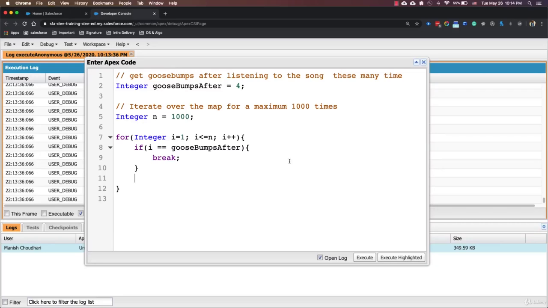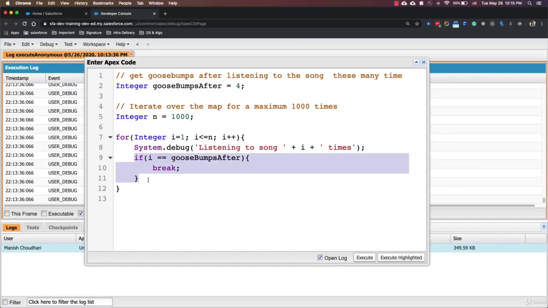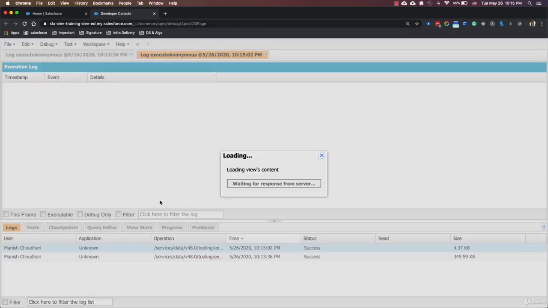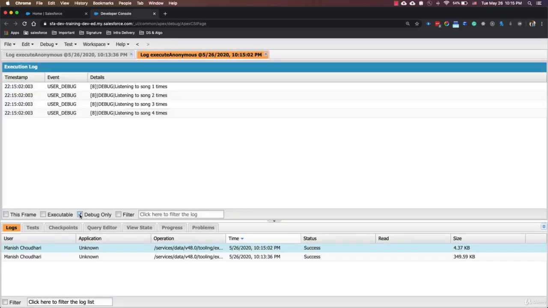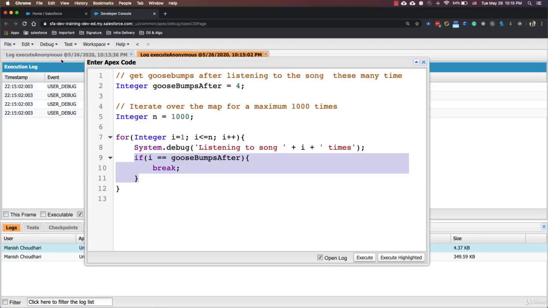Let's also bring this statement on the top so that we print our debug statement first and then check for this condition. Let's execute this code once again, and we see that we have only listened to that song 4 times. So break statement can be very helpful, and you can use it if you want to break your loop in between based on some condition.